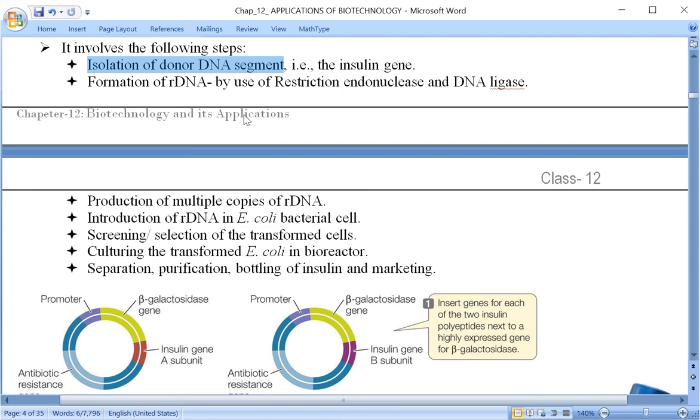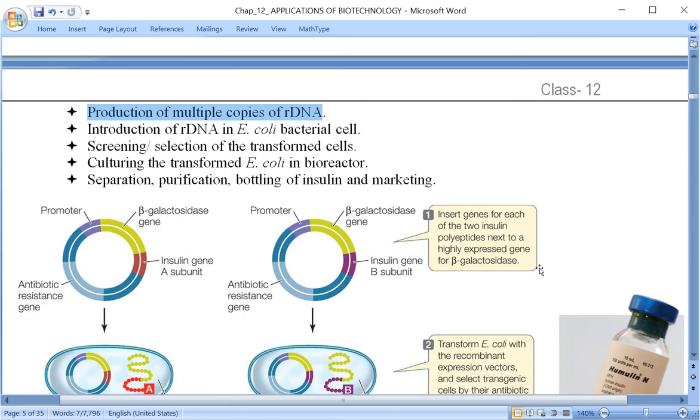As a result of that, recombinant DNA is constructed. And in this process of construction of recombinant DNA, as you have learnt, the use of an enzyme is necessary. With the help of the same restriction enzyme or restriction endonuclease, the plasmid DNA and the DNA of insulin are treated. As a result of that, sticky ends are created and recombinant DNA is constructed. The next one is, after the production of recombinant DNA, now it has to be cloned.